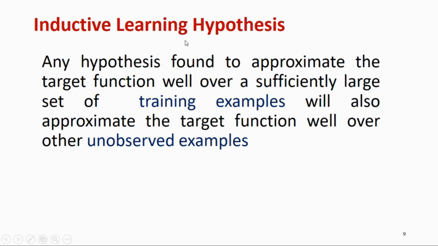Now, let's come on to the inductive learning hypothesis. Any hypothesis found to approximate the target function well over a sufficiently large set of training examples will also approximate the target function well over other unobserved examples. This is the basis for this concept learning. That is why this phenomenon is called the inductive learning phenomenon. Inductive learning is the one where if you learn something from the past, with that knowledge we can predict the future. That is what is written here.